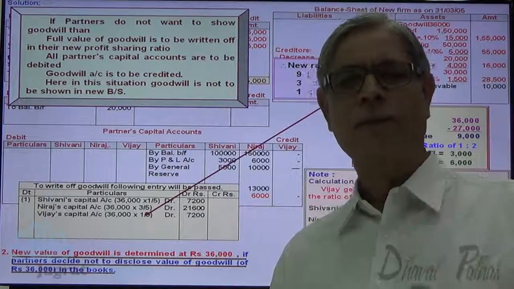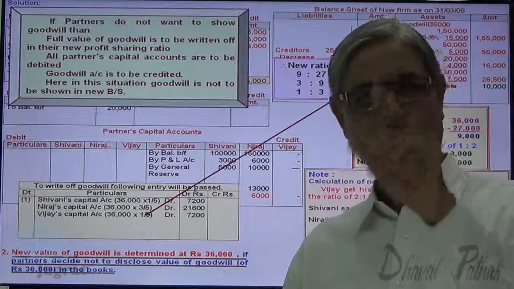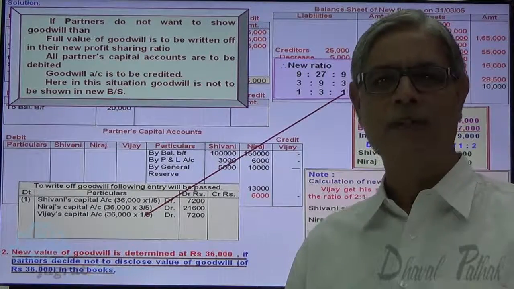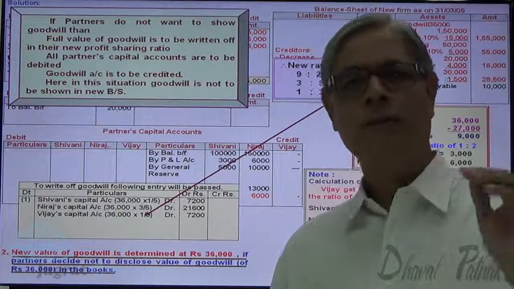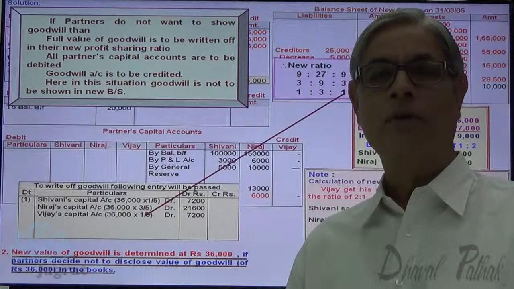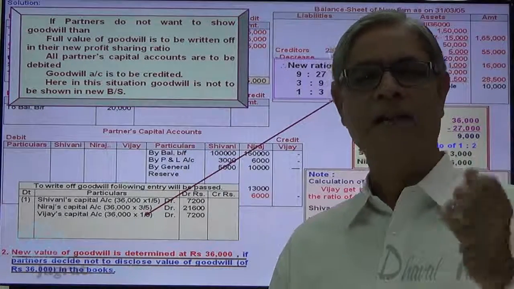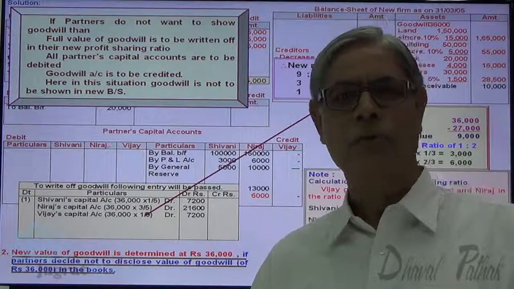Or the other way to explain: goodwill is an asset, an intangible asset. Partners have decided not to show the value of goodwill in the balance sheet, but they have decided to take it away. If they take away the asset, it is taken in the ratio of profit sharing, that is 1:3:1. When a partner takes the asset, the partner's capital account is to be debited.